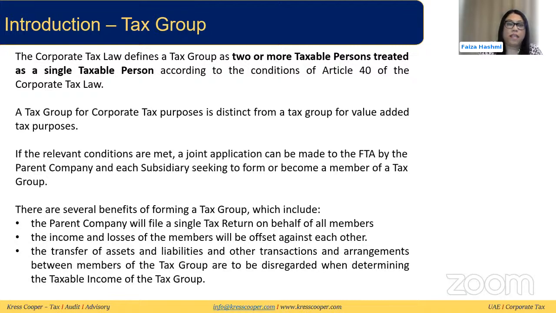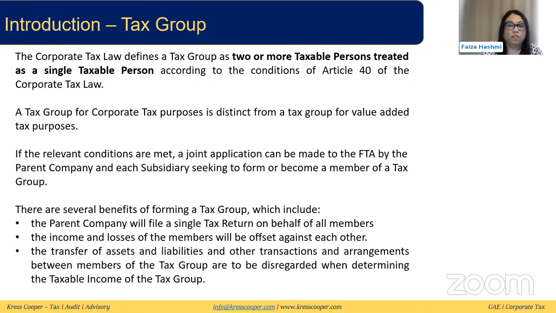Now, this corporate tax group is different from a VAT group, so let's not confuse the two. The conditions to form a VAT group are totally different from the conditions to form a corporate tax group. If you already have a VAT group with certain entities, it doesn't mean that the same entities will need to be looked at for a corporate tax group. These two things are distinct from each other. There can be a VAT group and a corporate tax group separately, and you will need to meet the conditions under the VAT law and the corporate tax law separately to form these groups.